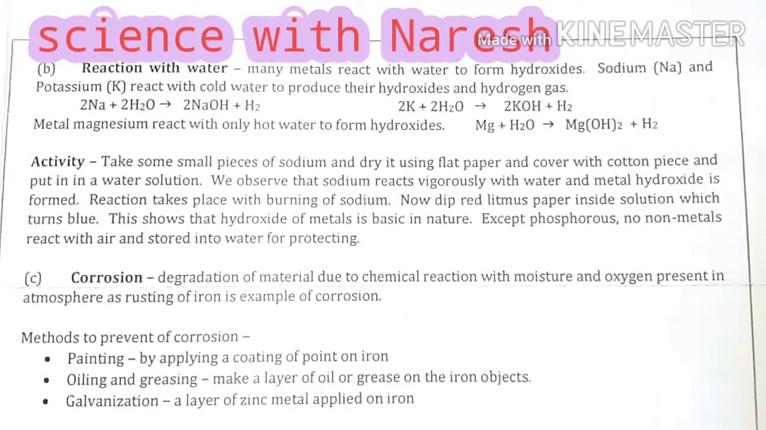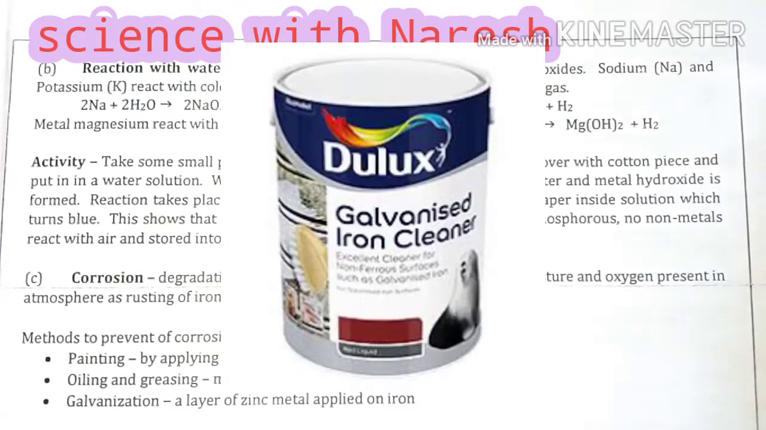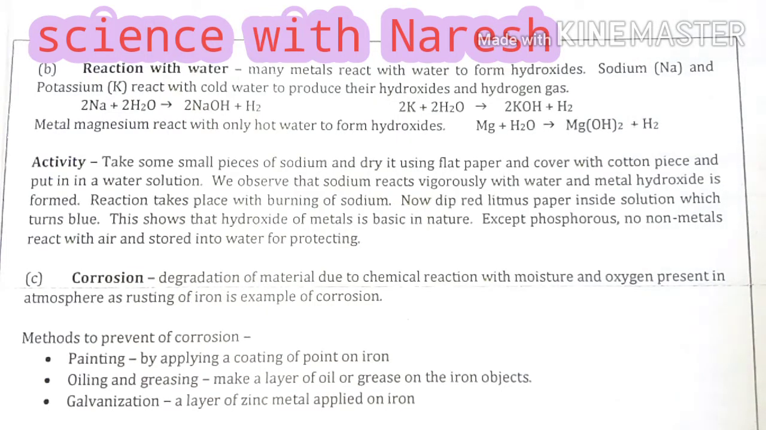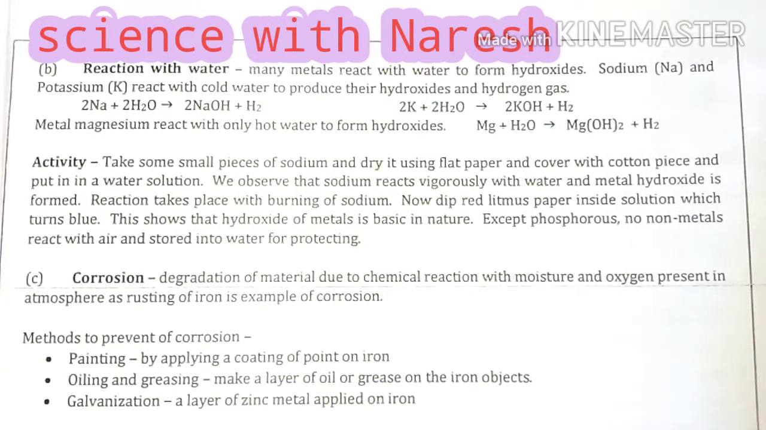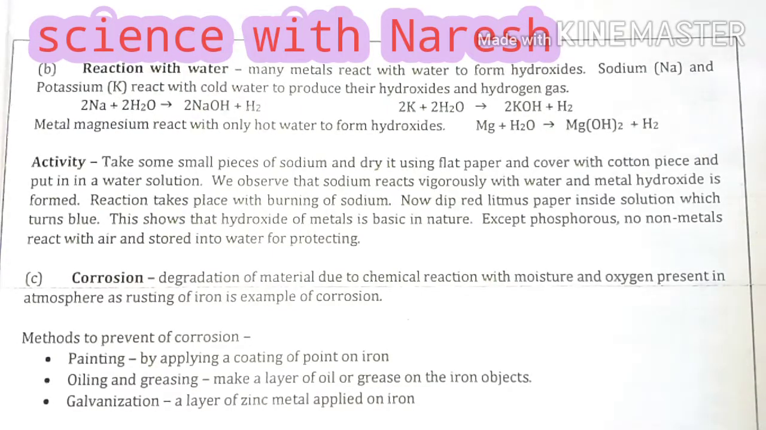The second method is oiling and greasing, meaning after applying a layer of oil and grease on iron or metal objects we protect them from corrosion. The third is galvanization, meaning if a layer of zinc metal is applied on iron then it can be protected from corrosion. So that's all about corrosion and the methods to prevent it.